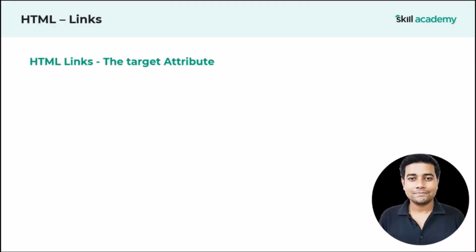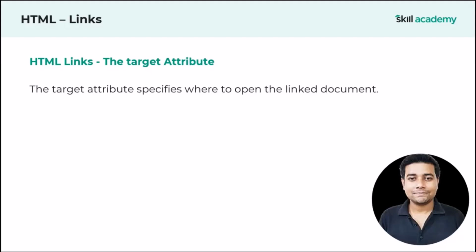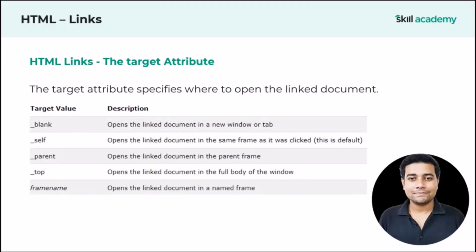One of the most important attributes of the anchor tag is href, but along with href we have another attribute, and the name of that attribute is the target attribute. Basically, this target attribute specifies where to open the linked document. So these are the attribute values which you can use. If you use target equal to underscore blank, it will open the linked document in a new window or in a new tab.